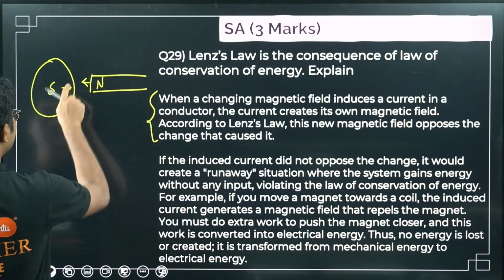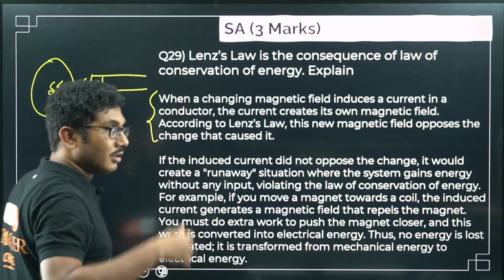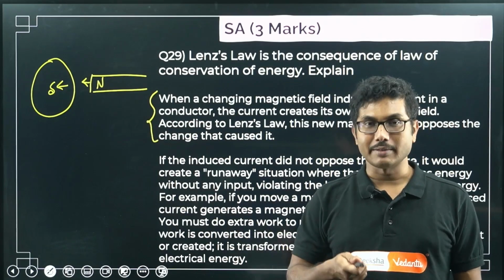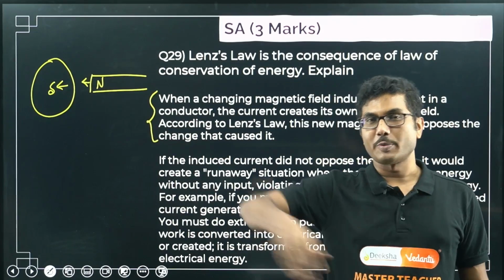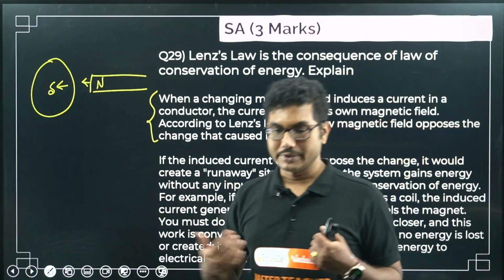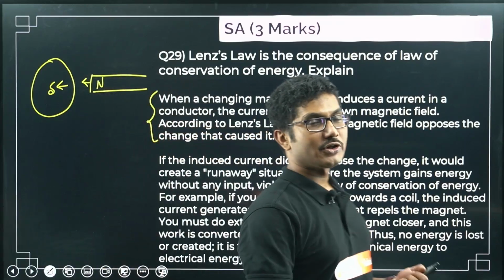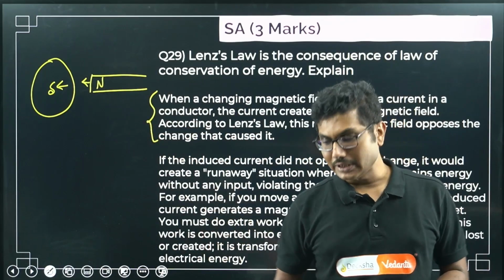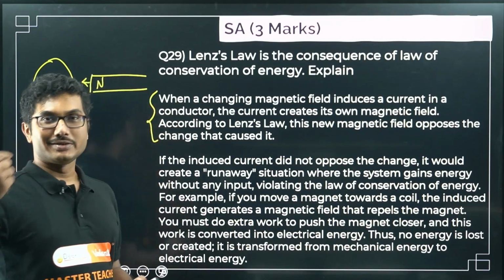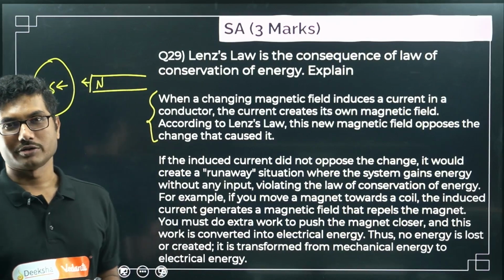Because of that, the coil will continue to produce electricity even if you have stopped working towards the coil. So you just take the magnet, push it a little bit, and then automatically the current will continue to be produced, which is not possible, which is not conservation of energy. So basically that violates the conservation of energy. We are creating energy out of nothing, which is not possible, right? So that's why electricity is not free. You have to work to produce electricity. That's why electricity costs money.